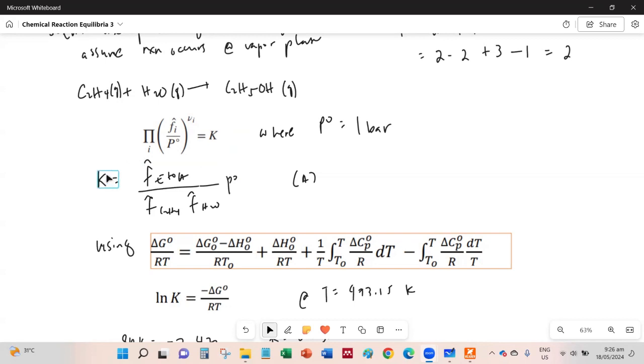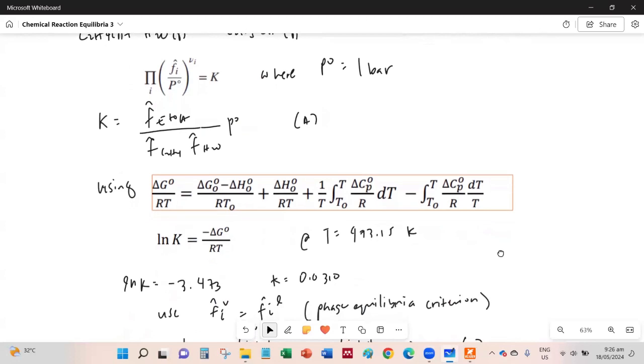The next thing to do is to solve for the equilibrium constant K, and we can make use of the equations that we used for example 4, where ln K is negative delta G naught over RT. And we evaluate the equilibrium constant K at the temperature 200 degrees Celsius or 473.15 Kelvin.